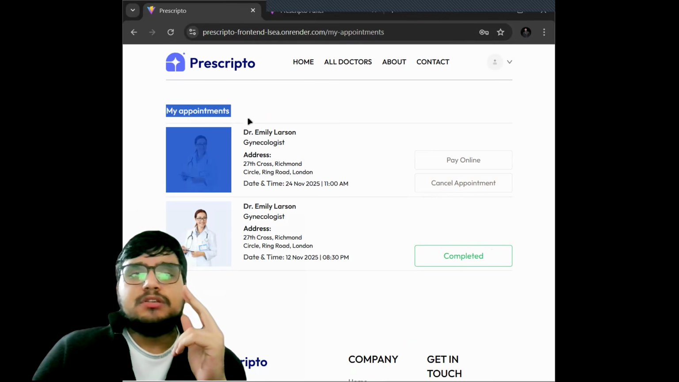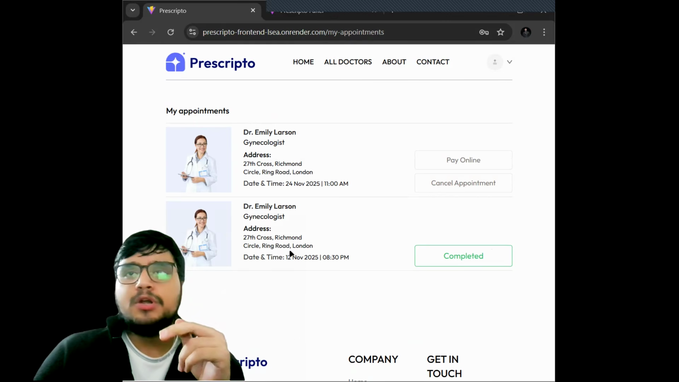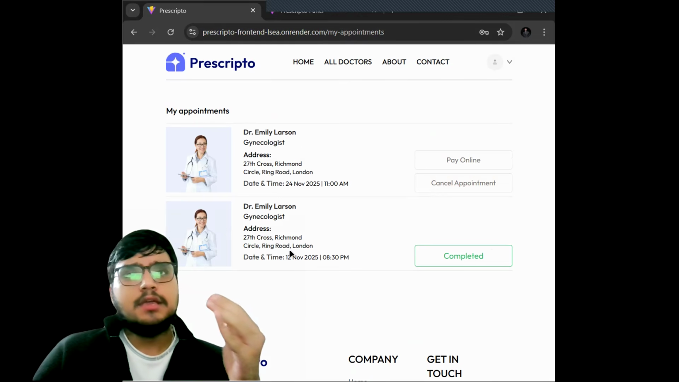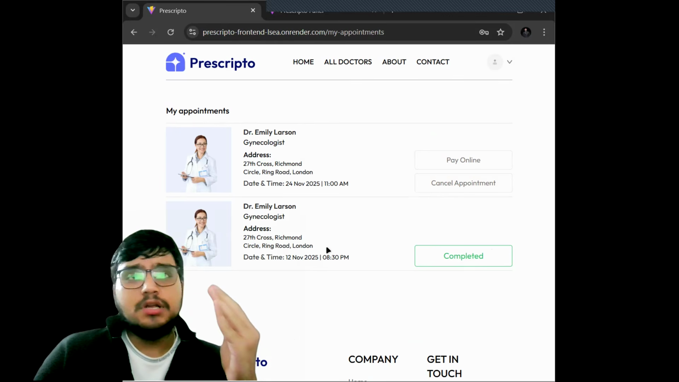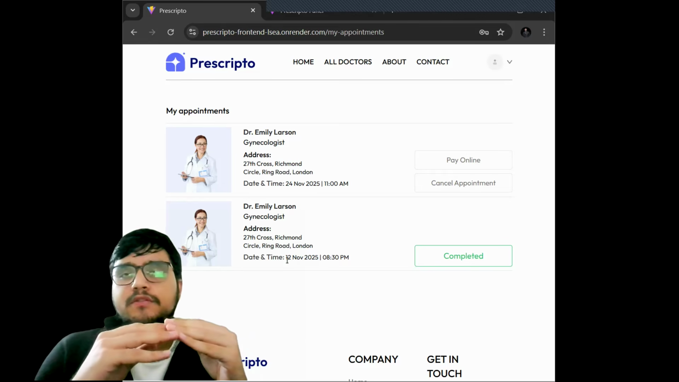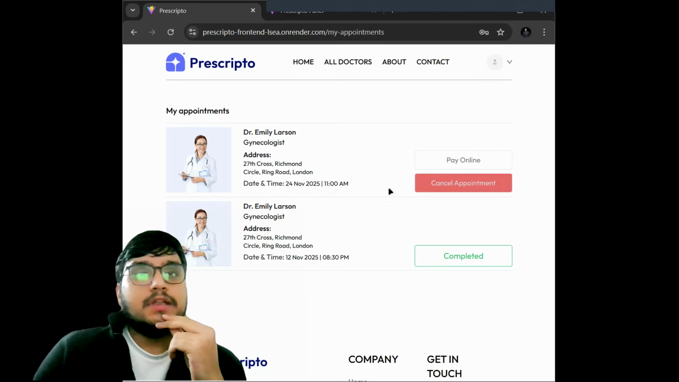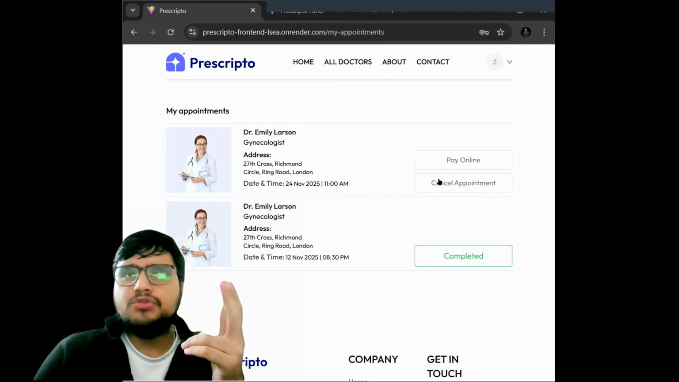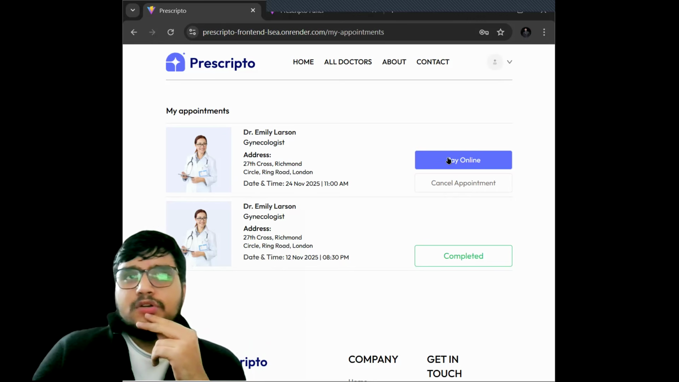Now, in the My Appointment section, after clicking on it, you will see the previous appointments also. Suppose I'm a female and I have been going to a gynecologist, so there is this entire list of the number of times I have visited her, the time and the date, and the last time I visited her. So it keeps a check on the number of times I have visited her. After I book the appointment, I can cancel it too here. If I want to pay the fee online, I can do so by tapping on pay online.